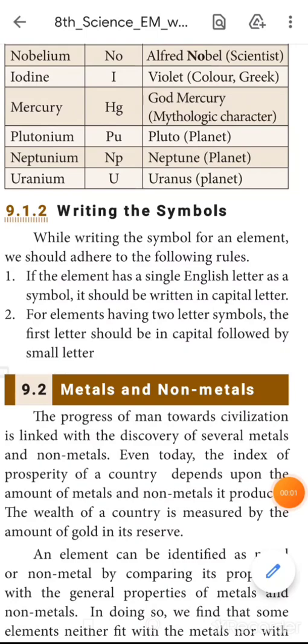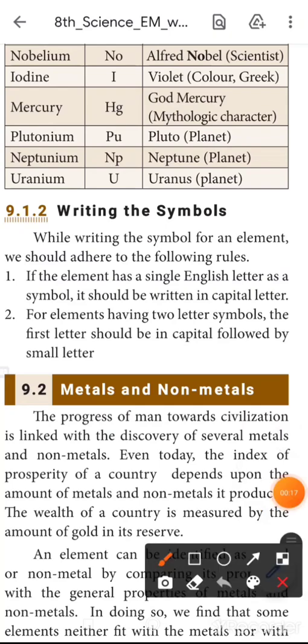Next, writing the symbols. While writing the symbol for an element, we should adhere to the following rules. First, if the element has a single English letter as its symbol, it should be written in capital letter. For example, carbon, C-A-R-B-O-N.